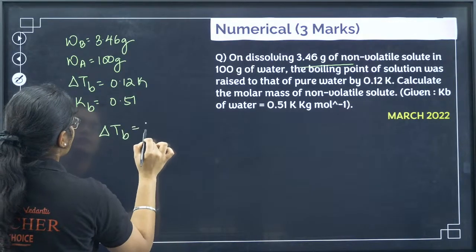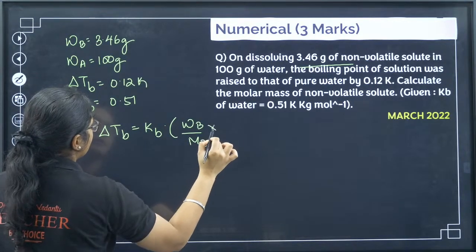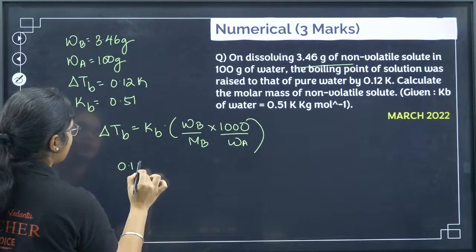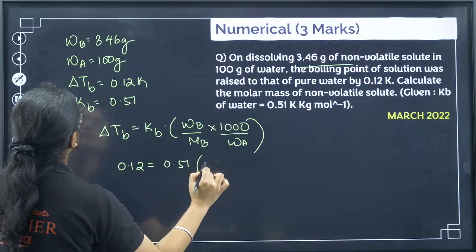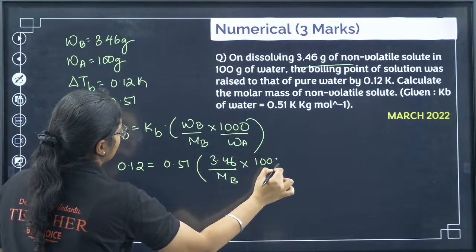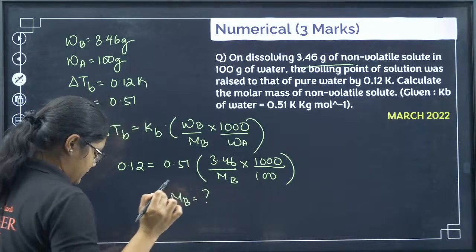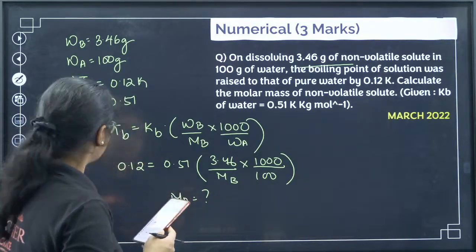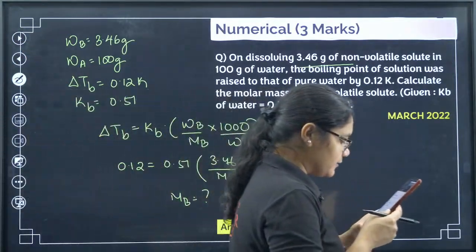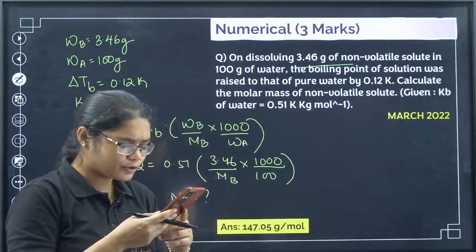Delta TB is equal to Kb into m, molality, 1000 by WA. Now if I substitute all the values, 0.12 equal to 0.51, WB is 3.46, MB into 1000 by WA is 100. Now you can solve this and tell me the value of MB, how much we will get. Yes, we have got 147 from Neon. Yes, 147.05. So Neon, you are absolutely correct. Very good. Sangeeta also gave me the correct answer. Mood, please check the calculation.